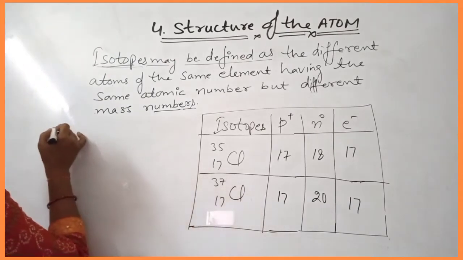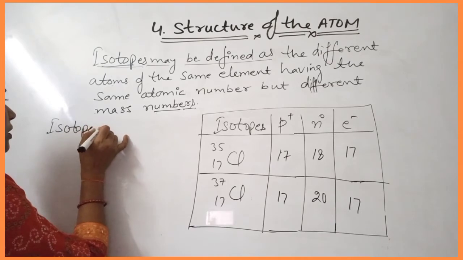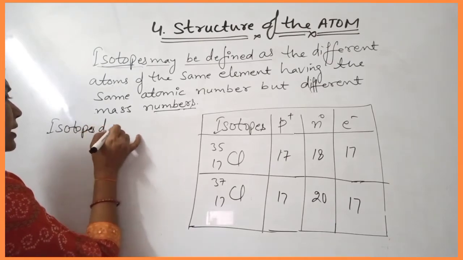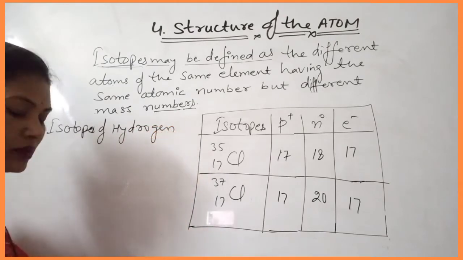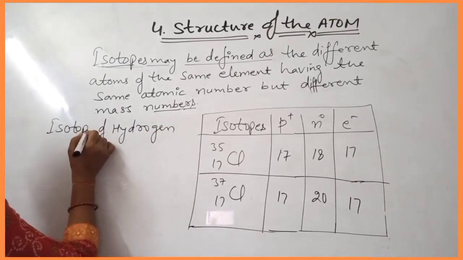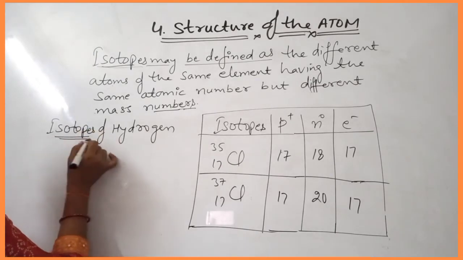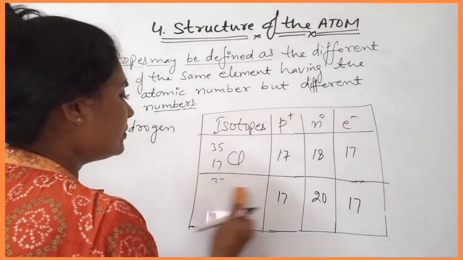Next, the isotopes of hydrogen. You should remember how many isotopes are present in nature, so you can just remember and write them. Got it?